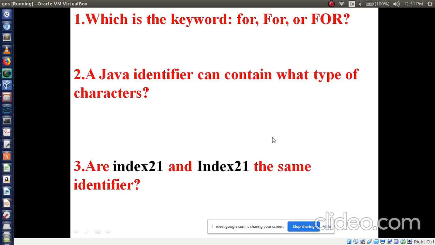Now, everybody has written. Now you tell me the answer. Which is the keyword, For or for? Which one is a keyword in the first line? Second, for. Another answers?